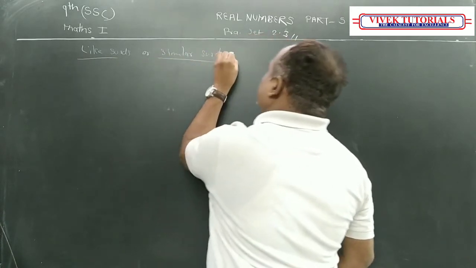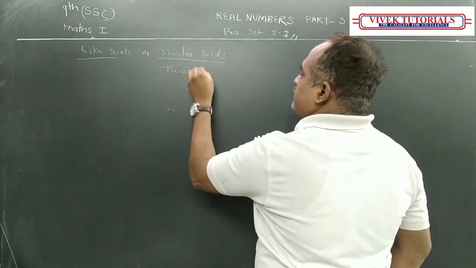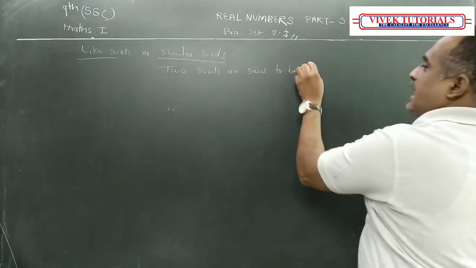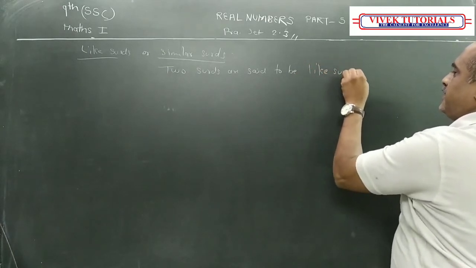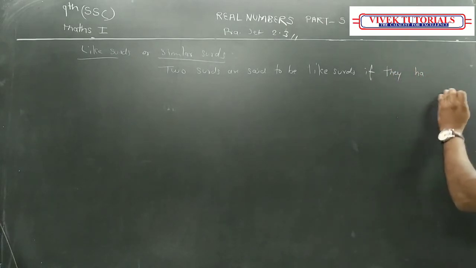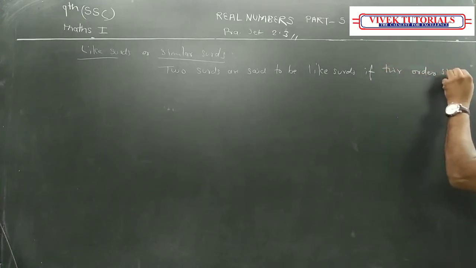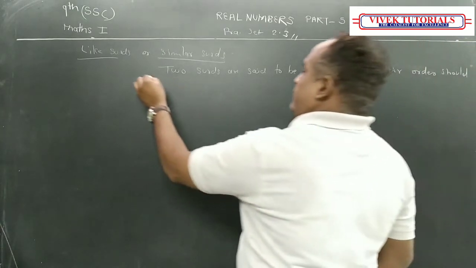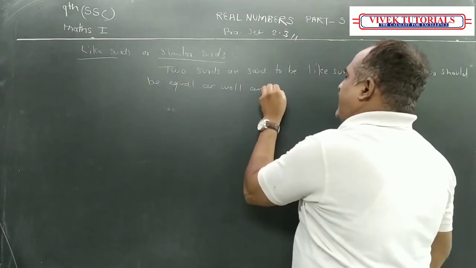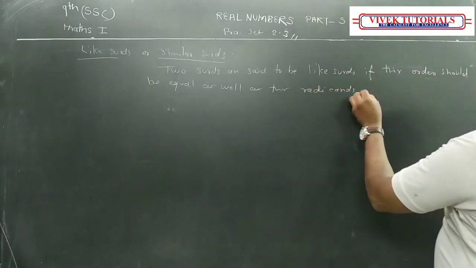Like surds or similar surds. Two surds are said to be like surds if their order should be the same, should be equal, as well as their radicands should be equal.